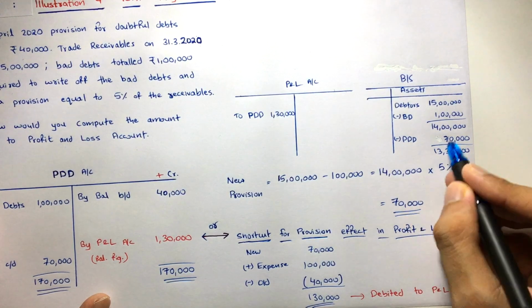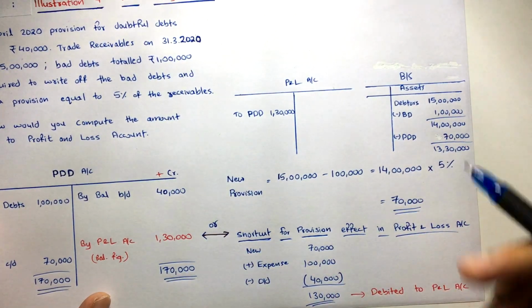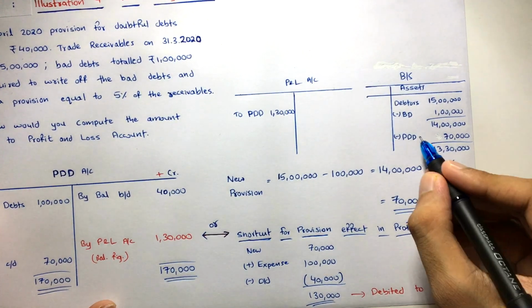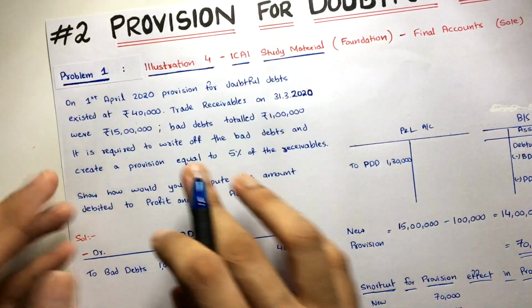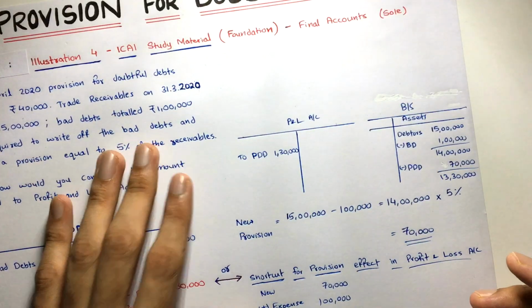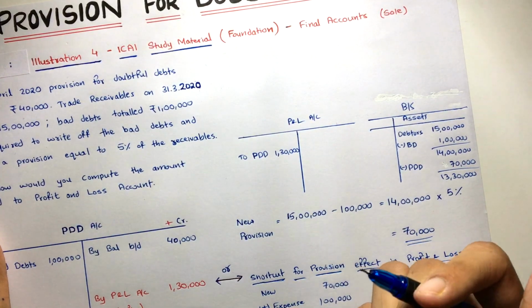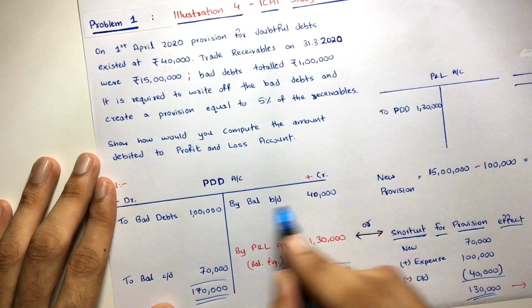Now this provision will be carried forward in the next year. Don't think that this is over. No, it's not over. It will be carried forward in the next year. This is just a presentation, understand. In the next year, let's say for example, now this is 2020, in 2022, what will happen? This 70,000 will be there. Again that 70,000 will be the opening balance in the PDD.